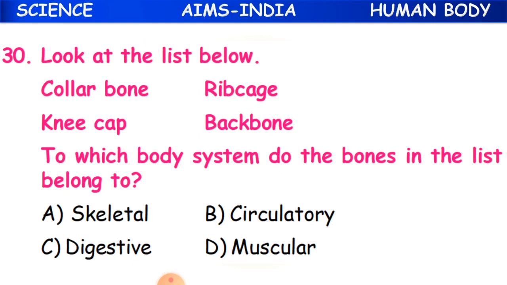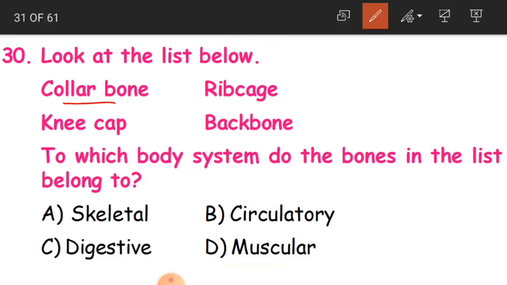Clear, children? And the last question for today's session, look at the list below. Collarbone, rib cage, kneecap and backbone. To which body system do the bones in the list belong? So like all these bones, to which body system do they belong?